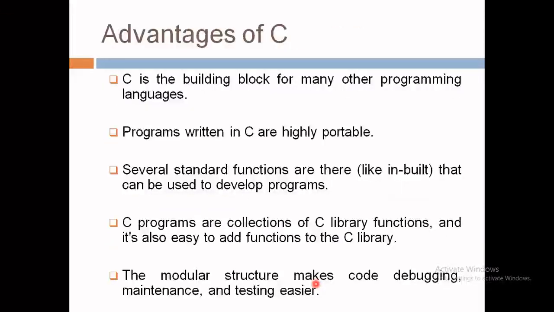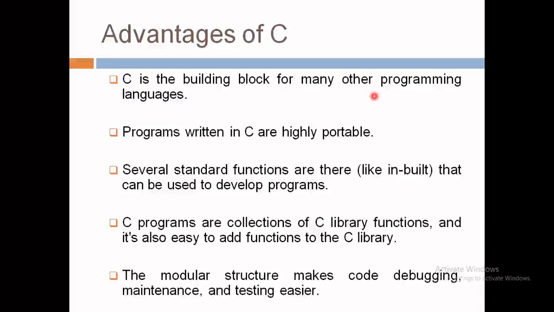So, by knowing the history, the features, and the uses of the C language, we can identify some of the advantages of the C language. Let's see the first one. C is the building block for many other programming languages. As I just discussed in my previous slide, C provides the basic fundamentals to learn different programming languages.